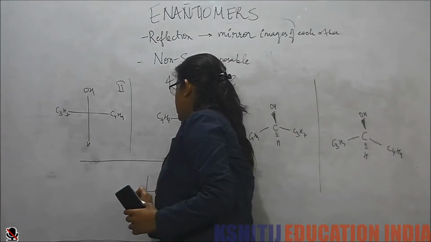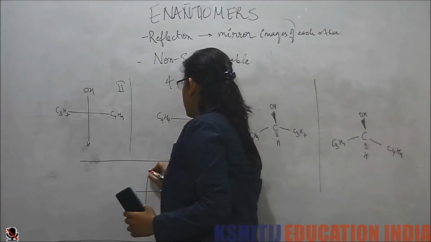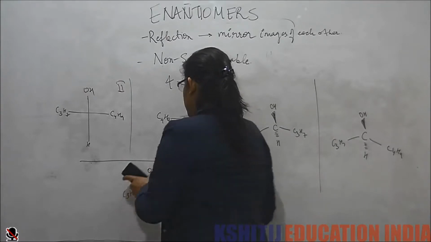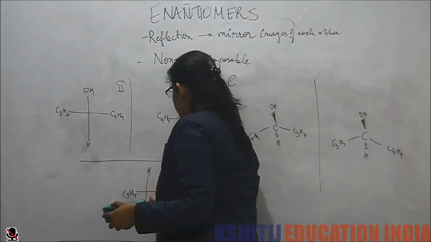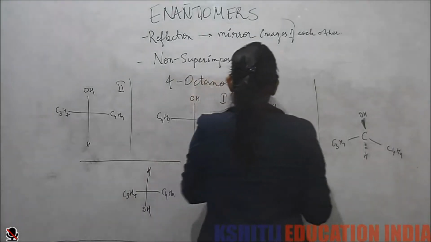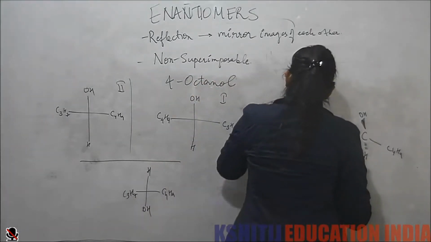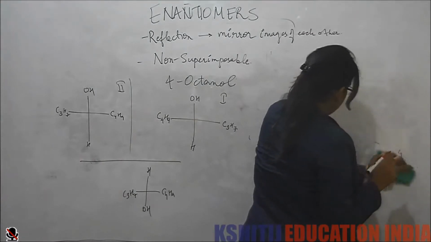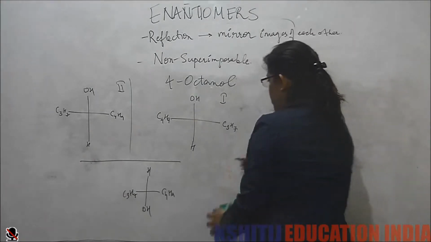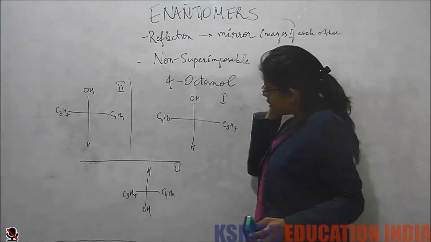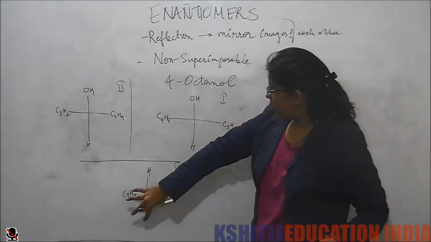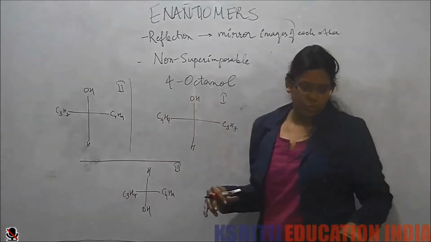C4H9, C3H7, hydroxide. Now what do we see? We see nothing but that this molecule is same as this molecule.